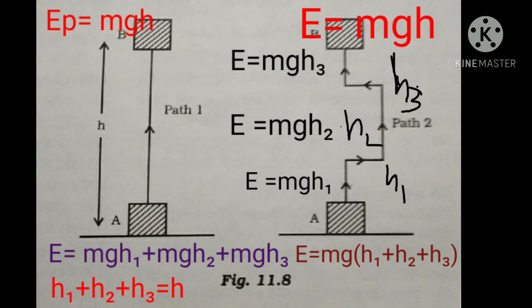So in both situations, the work done on the object is mgh. That means in both cases the potential energy is mgh, which is the same. So potential energy does not depend upon the path followed by the object. It only depends upon the vertical height to which it is raised. That is why we got the same potential energy in both cases.